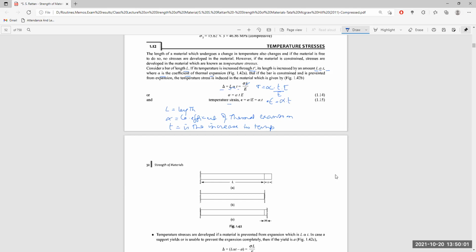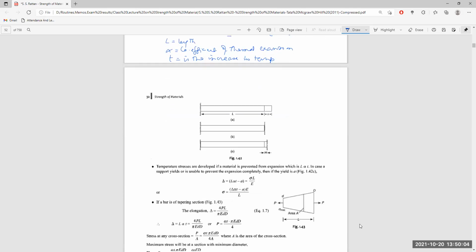Now, what is happening is very clear, as I have just told you. Say this is the length of the bar. One end is supported, the other end is free. The temperature is increased, and by means of another support at the right end, we are keeping the length of the bar intact. Thus, the support is creating a tension or compression, a load or stress, on the bar itself to keep its length intact. Thus, this stress thus created is the thermal stress itself.